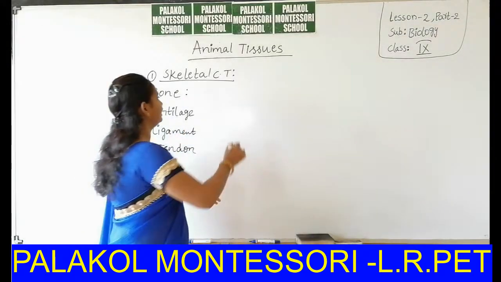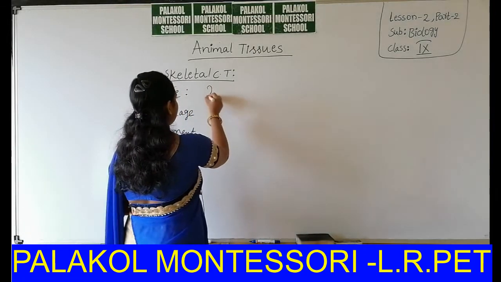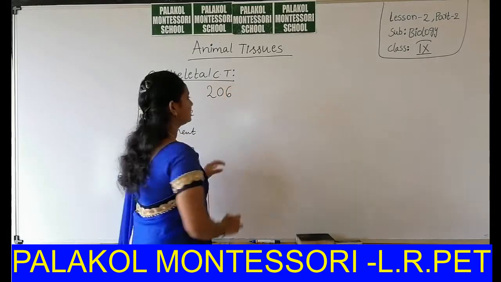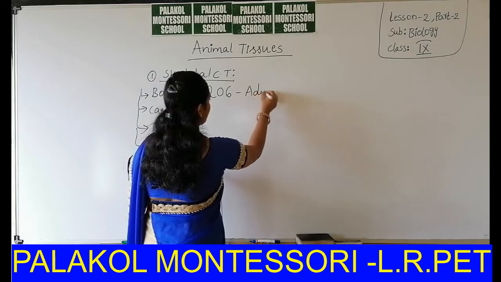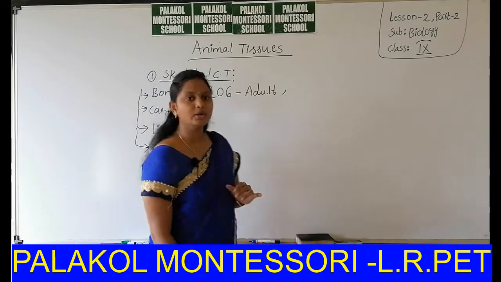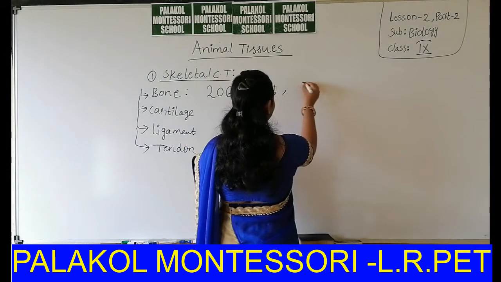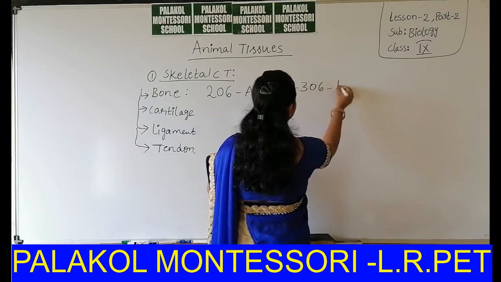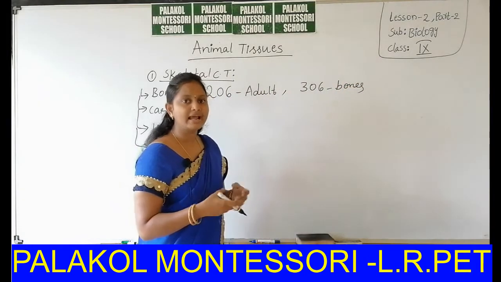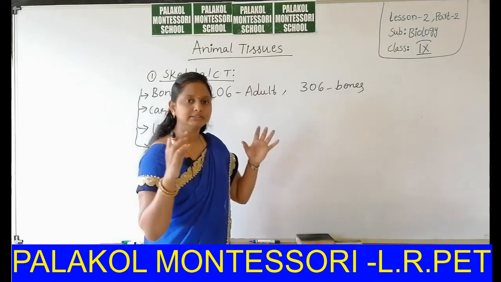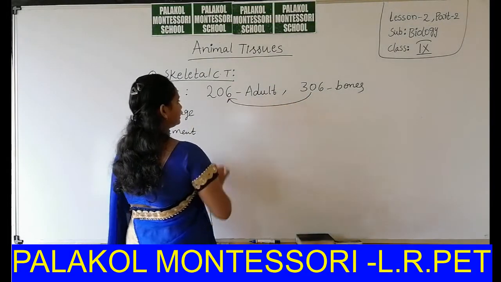First of all, how many bones are present in a human body? That is 206, but that is in the adult body. At the age of birth you have 306 bones. Later these bones merge together and develop into single bones, and this number is reduced to 206 at the